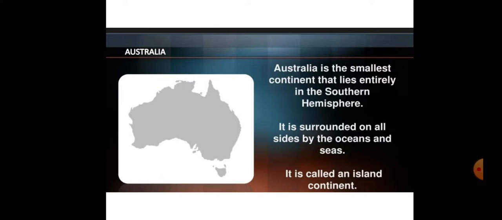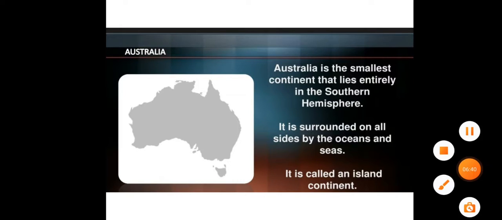The last is Australia, a small continent that lies entirely in the Southern Hemisphere. It is surrounded by water on all sides, so we call it an island. So it is a country, it is an island, it is a continent. Okay students, take care, revise it.